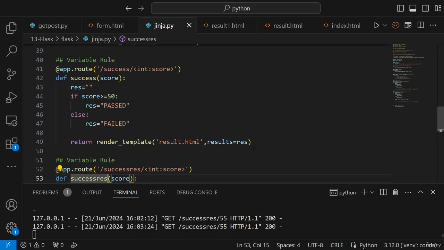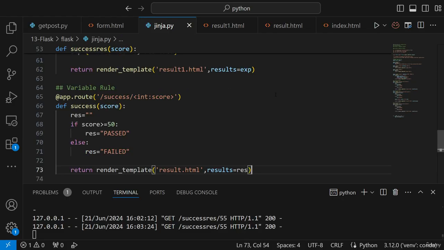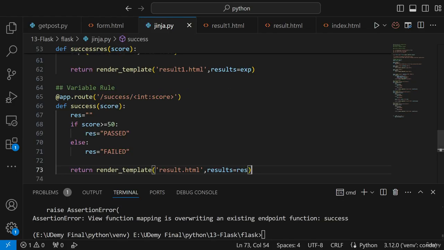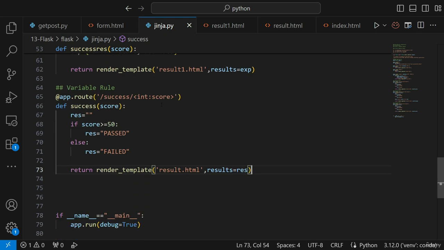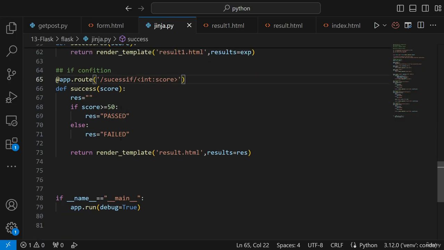What I'm actually going to do is copy this same code and paste it over here. Now once I paste this, let's say I'm writing success with score. The reason I'm writing this is that I'll show you one more example, and this example is directly with the if condition. So here I'll write success with if. I'm going to give a score over here.